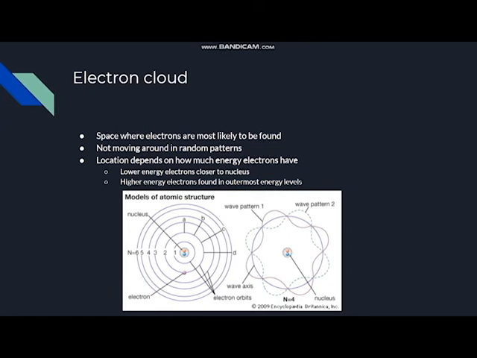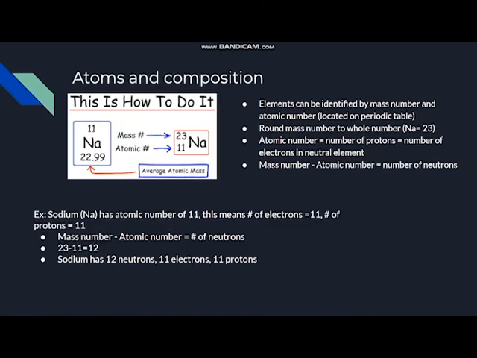So higher energy electrons are just going to be located in orbits that are further away, and lower energy electrons are found closer to the nucleus. Alright. Now looking at the atoms and the composition. Elements can be identified by the mass number and atomic number, both of which are located on the periodic table for every element. The mass number is usually rounded to the nearest whole number.